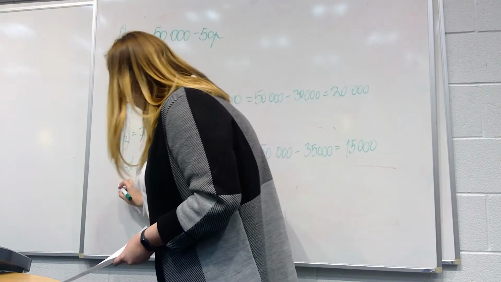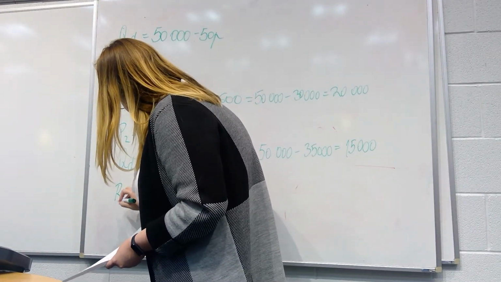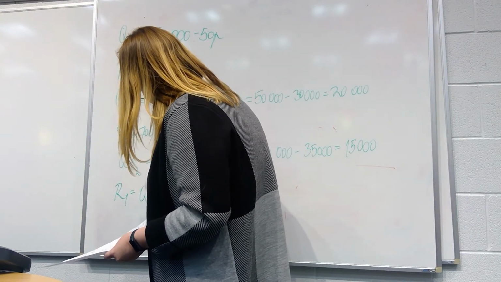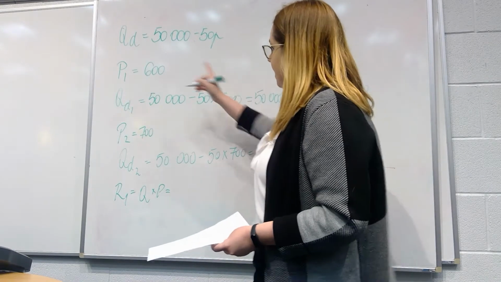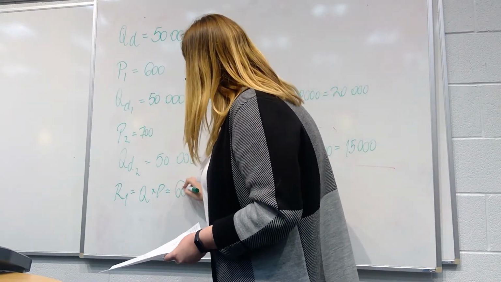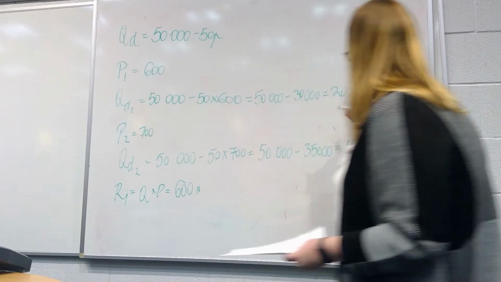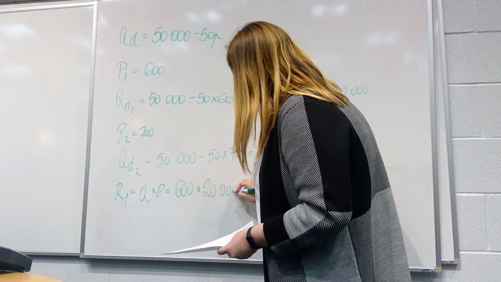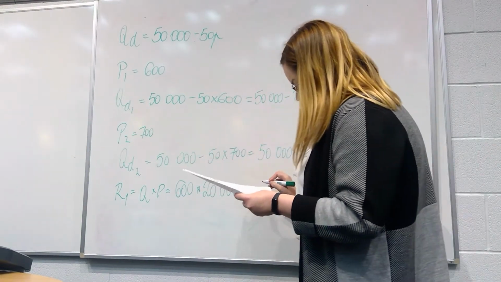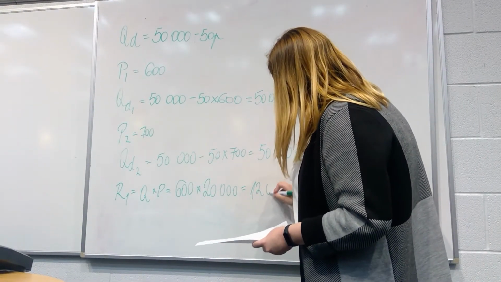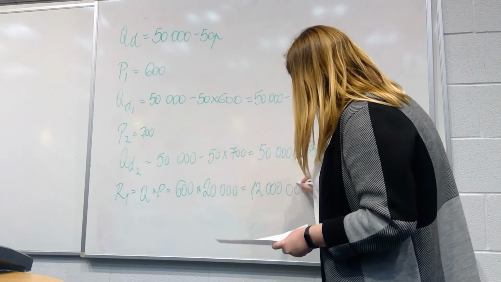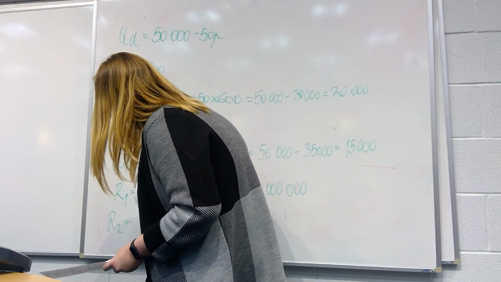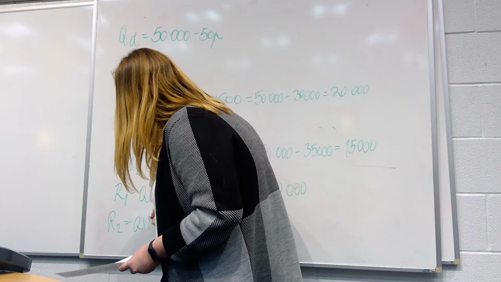And revenues in each case: we know that revenue is quantity times price. In the first case, our price is 600 and our quantity demanded is 20,000, so it's 600 times 20,000. Revenue in the first case is 12 million. In the second case, again, revenue is quantity times price.